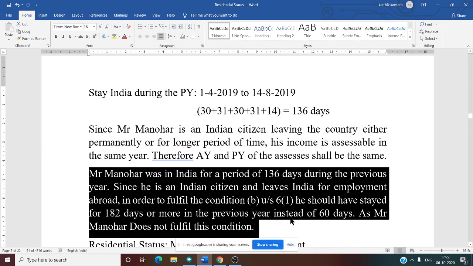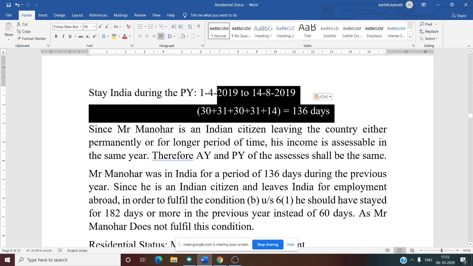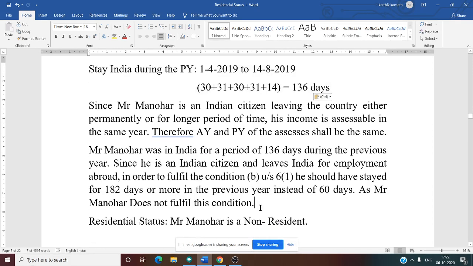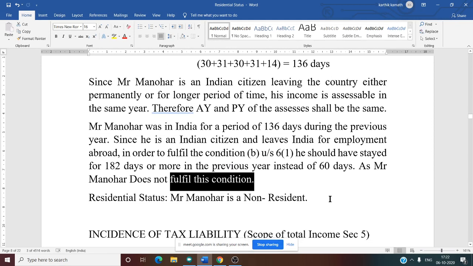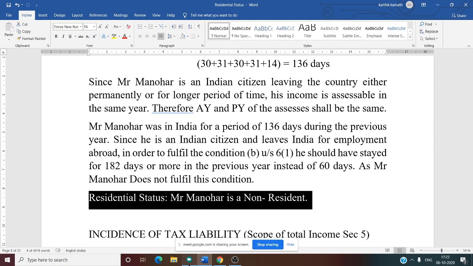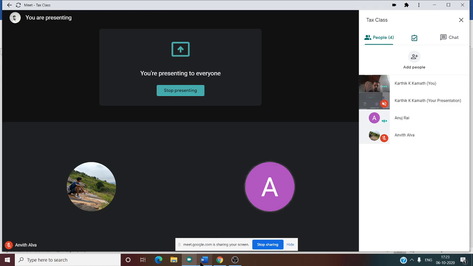See this. Now Mr. Manohar was in India for a period of 136 days during the previous year. Since he is an Indian citizen and leaves India for the purpose of employment abroad, in order to fulfill the condition B under section 6 clause 1, he should have stayed for 182 days or more in the previous year instead of 60 days. That means second condition is not there. He should satisfy first condition only. Here he doesn't satisfy the first condition. That is why Mr. Manohar does not fulfill this condition. So what is the answer? Mr. Manohar is a non-resident. That is the answer.